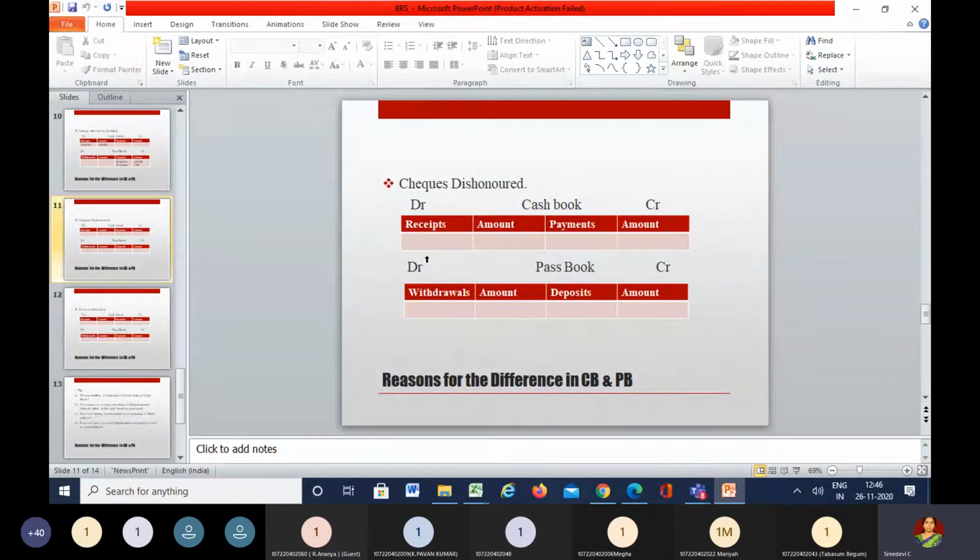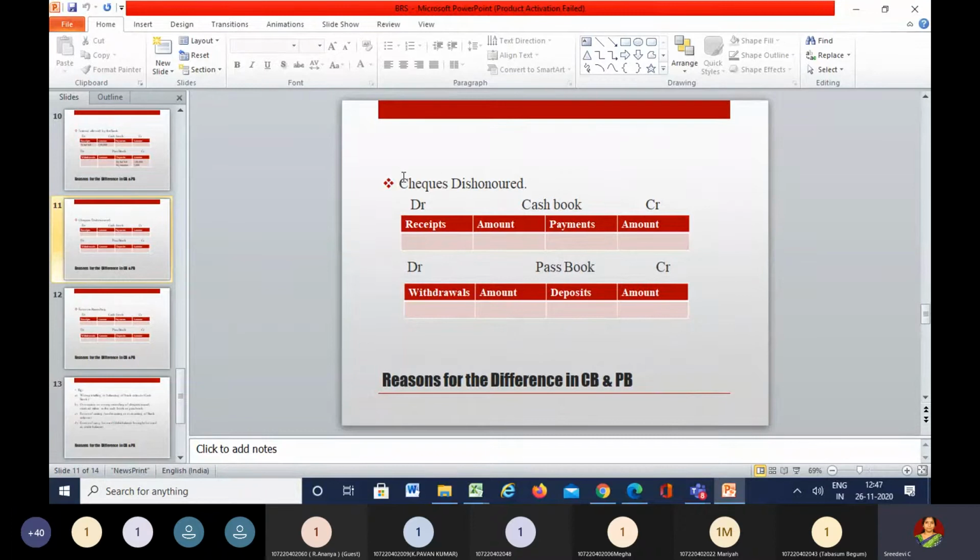Okay, so when the checks have been deposited in the bank, the bank will give a credit. Try to look at the pointer. The bank will give a credit towards the checks only when it is being cleared, in the sense when it has been honored. In case it has not been honored, the checks will be called dishonored. So if it is honored, they will make an entry. If it is dishonored, there is no entry in the passbook.